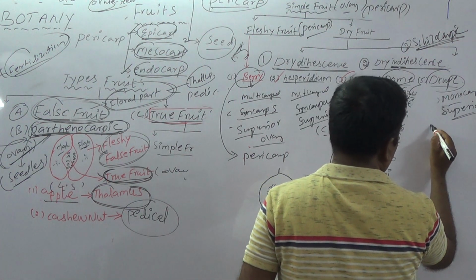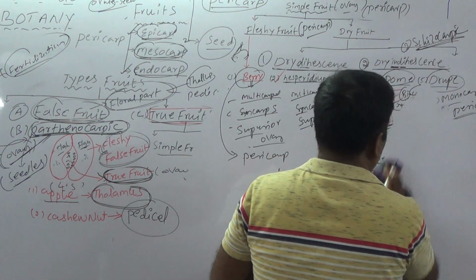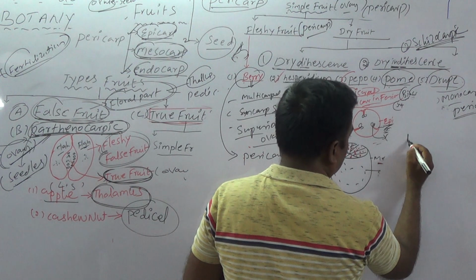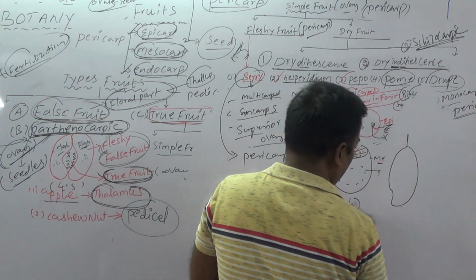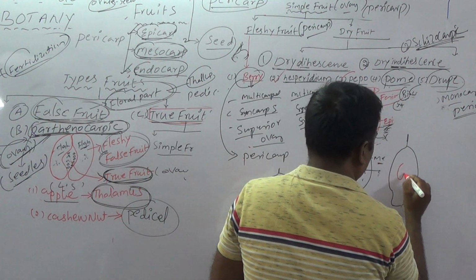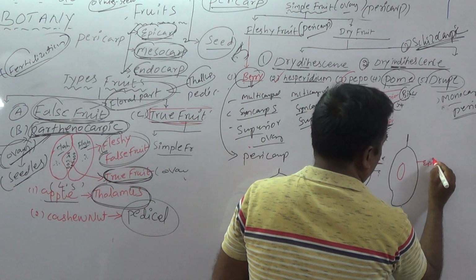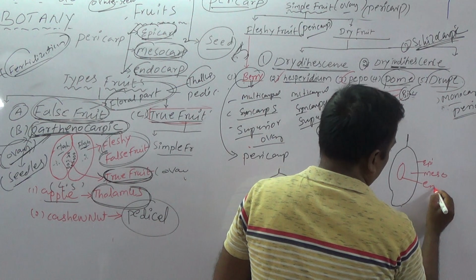Drupe's best example is mango. In mango, how many layers are there? Three layers. This is the epicarp, this is the mesocarp, this is the endocarp.